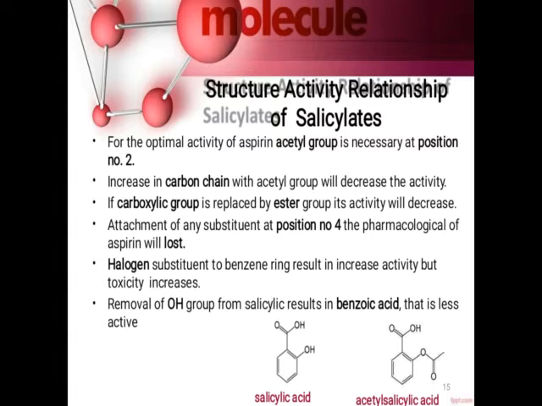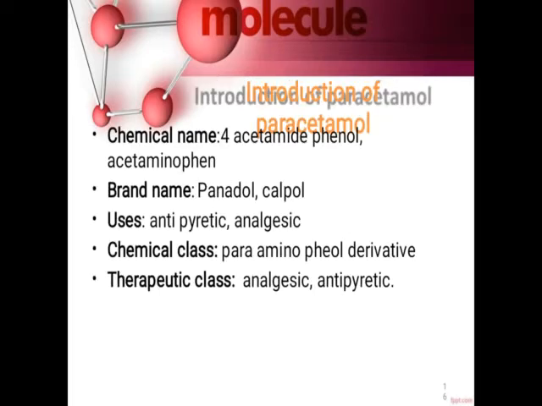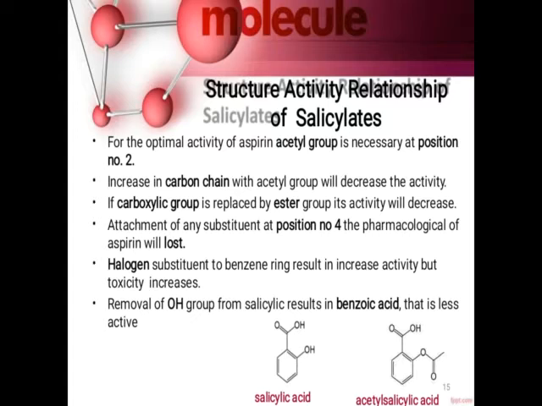Okay, the structure activity relationship for these salicylic acid derivatives. For optimal activity, the acetyl group is necessary, which must be present at the second position. So here the acetyl group is present, so it must be present at the second position. Instead of this, if it is present at the third or fourth position, it will decrease the activity.